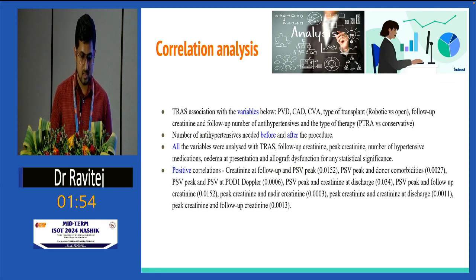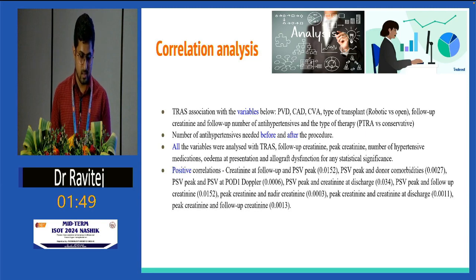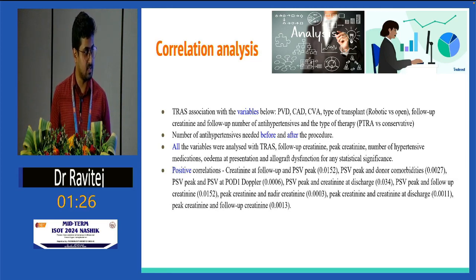We did a correlation analysis to see if there was any statistical significance with TRAS and other variables. We analyzed TRAS with peripheral vascular disease, coronary disease, CVA, and type of transplant follow-up. We tried to correlate initially all the variables, and then one variable with each other. Mainly TRAS, and other variables were follow-up creatinine, peak creatinine, number of antihypertensives, edema at presentation, and allograft dysfunction, for any statistical significance. Below are the positive correlations we found. Creatinine at follow-up was,